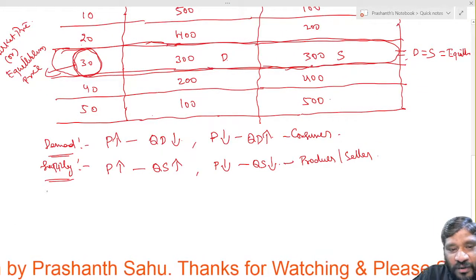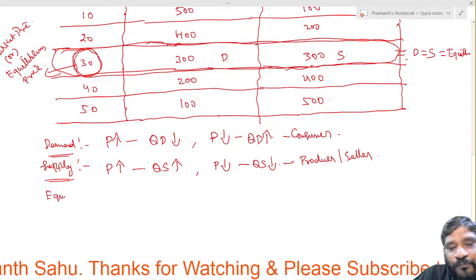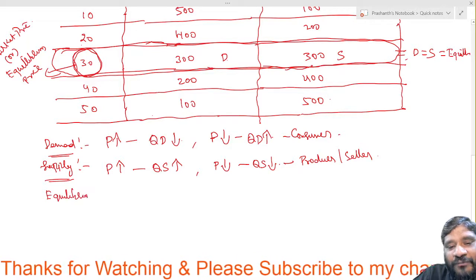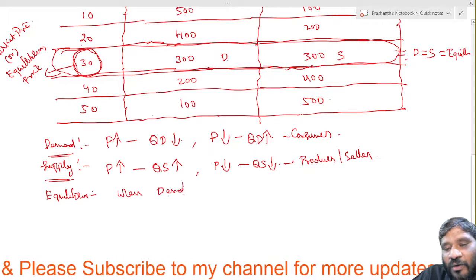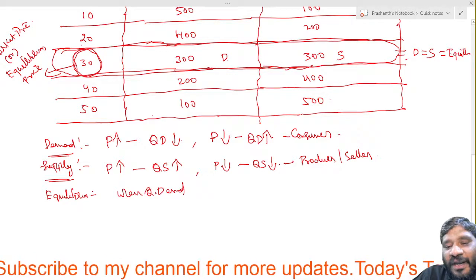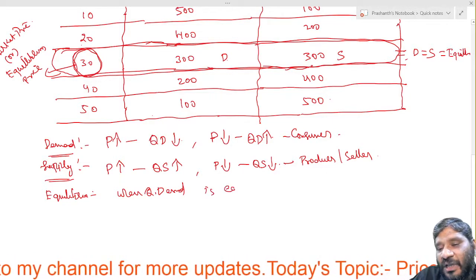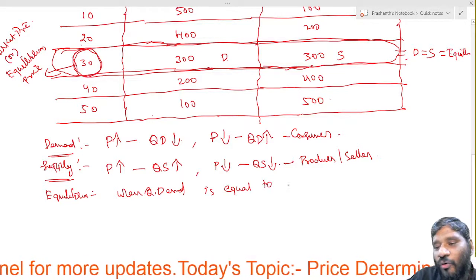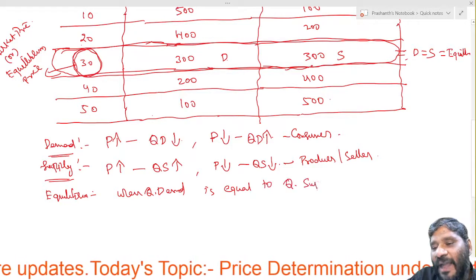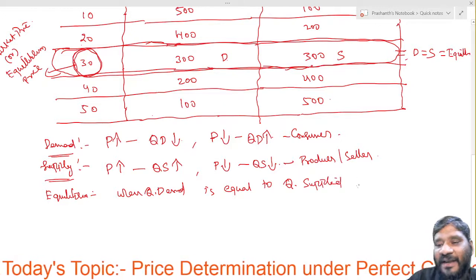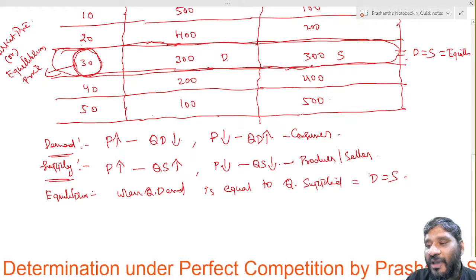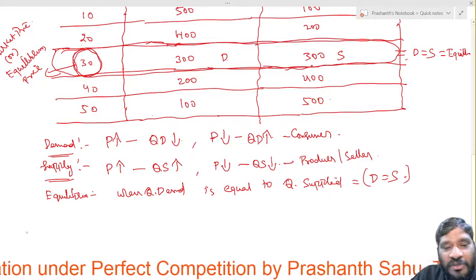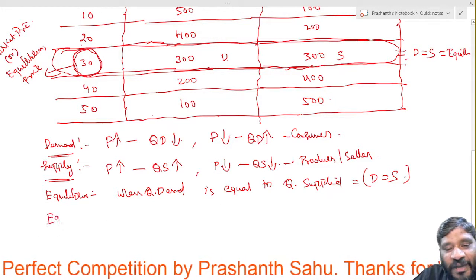Okay, so here what is equilibrium? The equilibrium is when quantity demanded is equal to quantity supplied, then it is called the equilibrium. D is equal to S. Okay, so what is the next one?